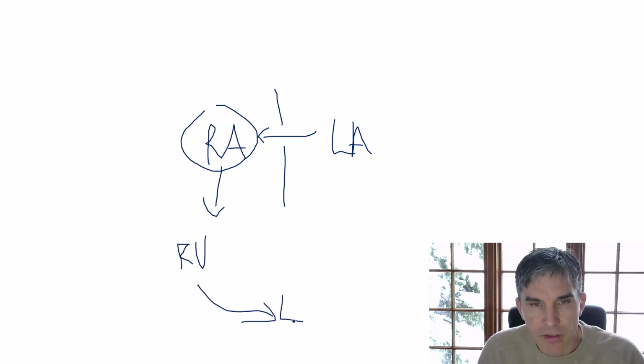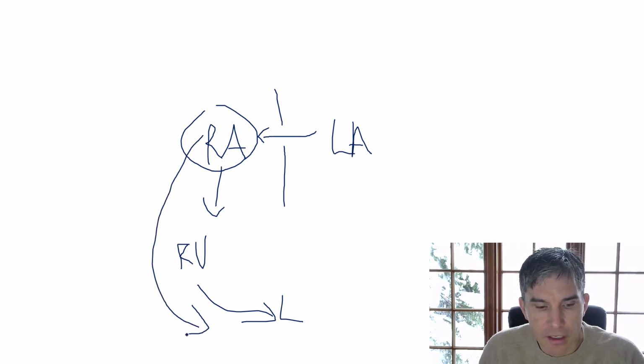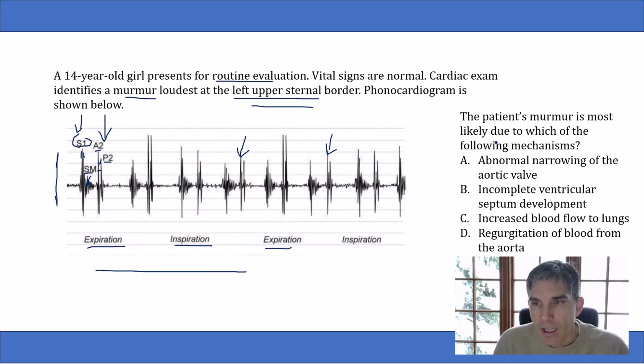So patients who have an ASD usually have increased blood flow through the right side of the heart, and that often creates a flow murmur from that extra blood flow. And so if we go back to the question, it says the patient's murmur is likely due to which of the following mechanisms, and the answer is going to be increased blood flow to the lungs. This is the type of murmur that is usually associated with an atrial septal defect.